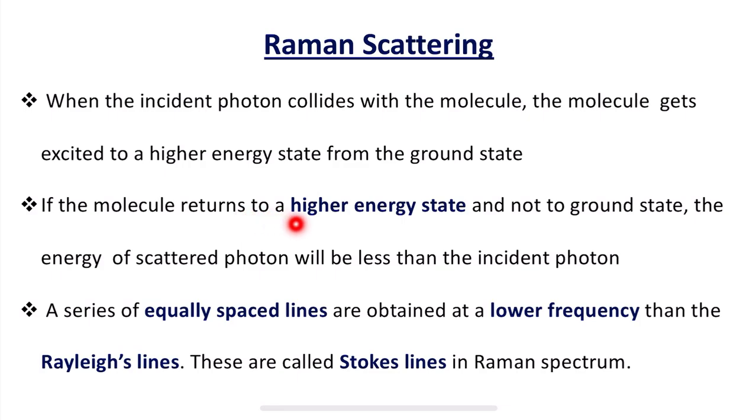If the molecule returns to a higher energy state and not to the ground state, the energy of the scattered photon will be less than the incident photon. A series of equally spaced lines are obtained at lower frequency than the Rayleigh lines. These are called Stokes lines in Raman spectroscopy.